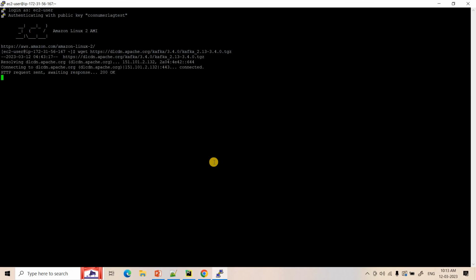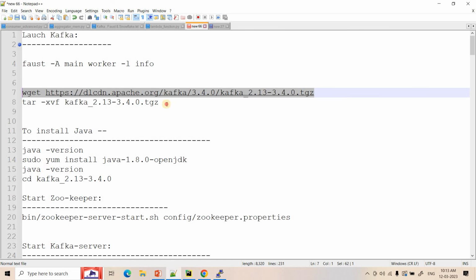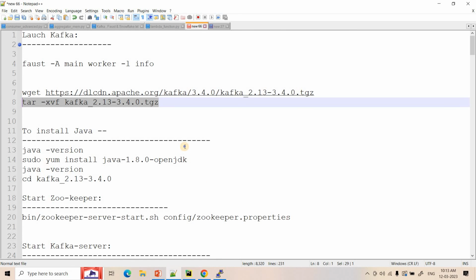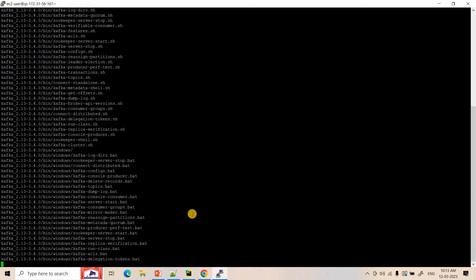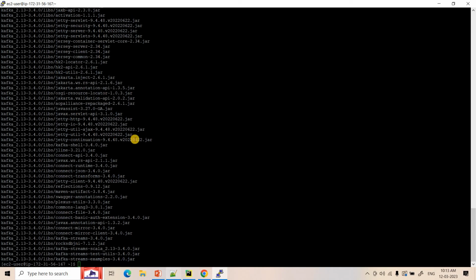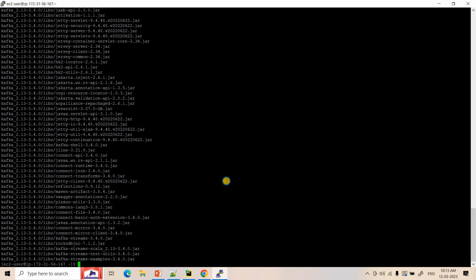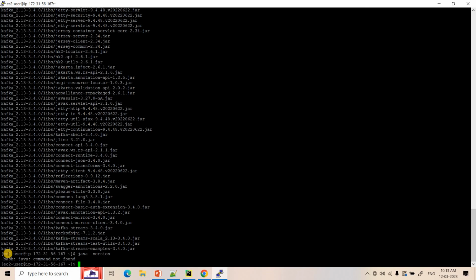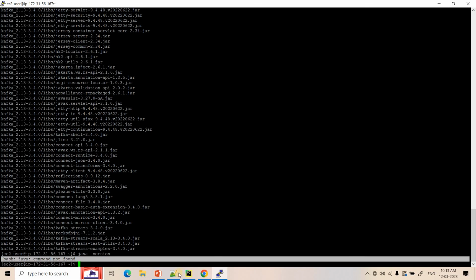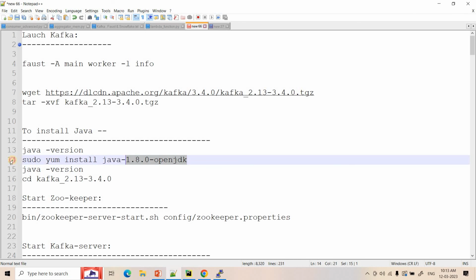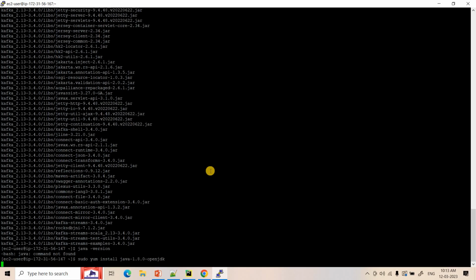Now to launch the cluster, first what we need to do, we need to install Kafka. So I will do that quickly. Kafka installation is done, and then here we are unzipping the Kafka files that got downloaded. You can execute java -version to check whether Java is there in your Linux system or not. It is not there, but Java is required for running Kafka. So here I will install Java.